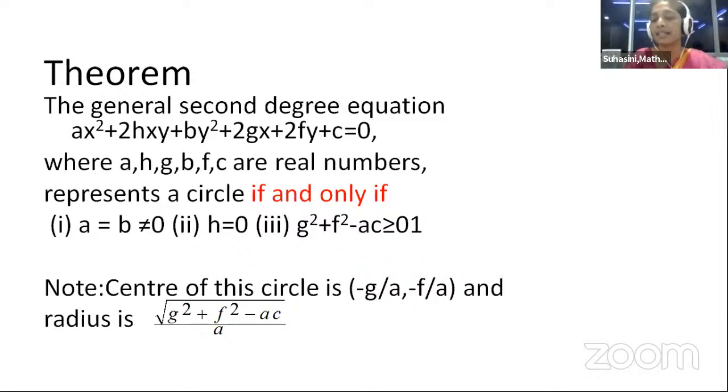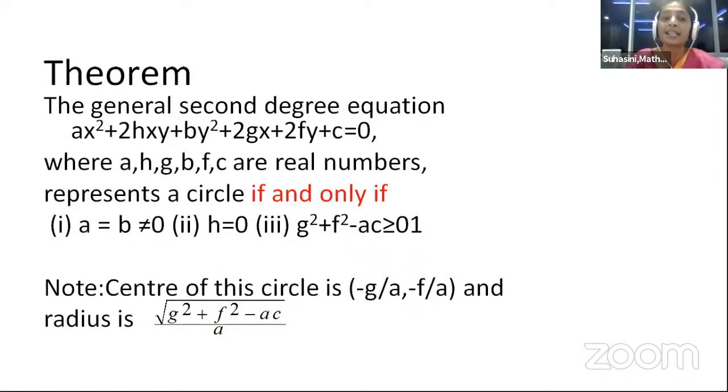First, let us take it that it represents a circle. Let alpha comma beta be the center and r be the radius. We find the equation of the circle using x minus h whole square plus y minus k whole square is equal to r square. And the equation that we are expanding now, and the given equation ax square plus ay square plus 2gx plus 2fy plus c equal to 0 represent the same circle. So we compare the equations and we get the three conditions.